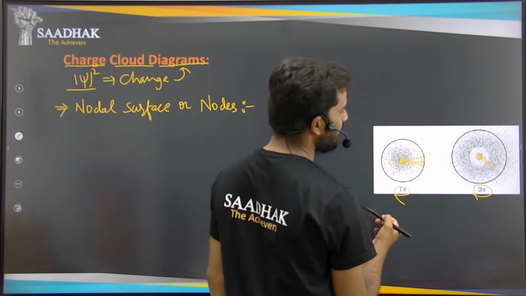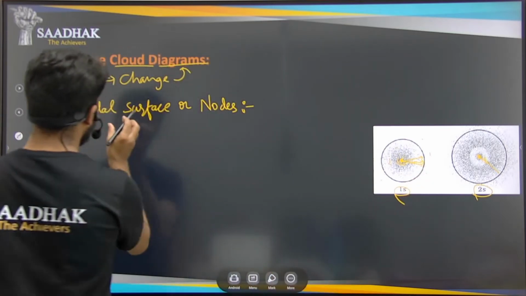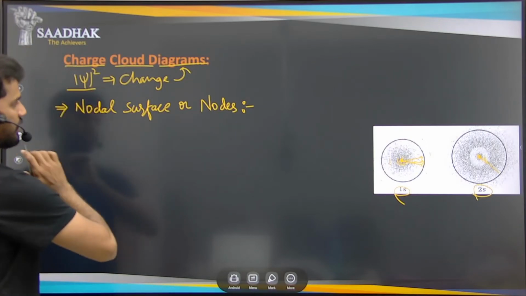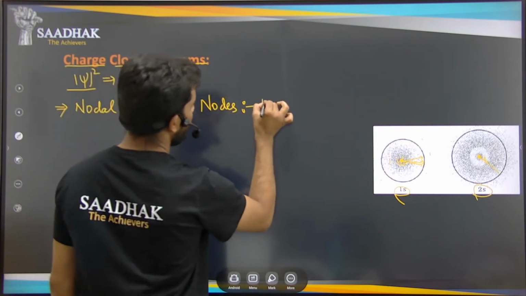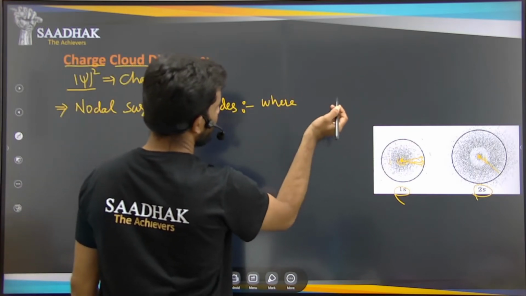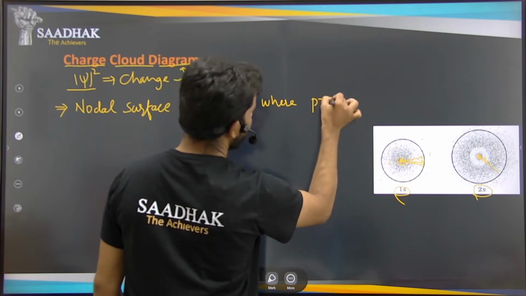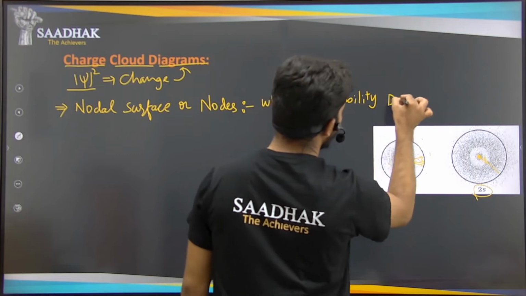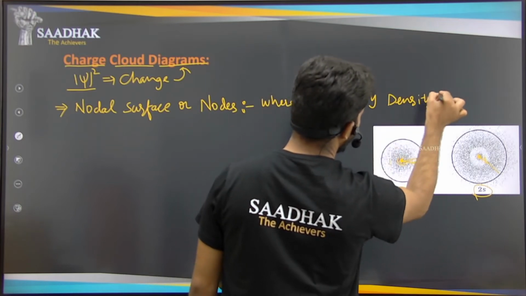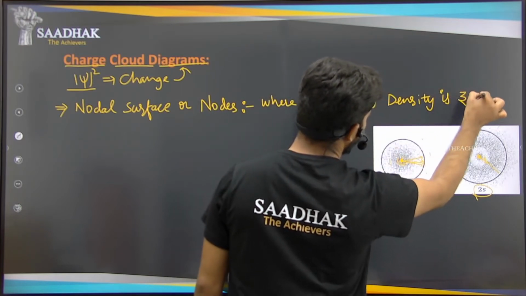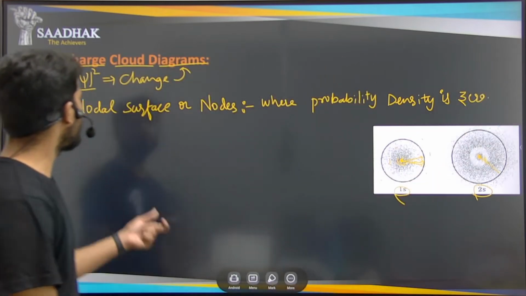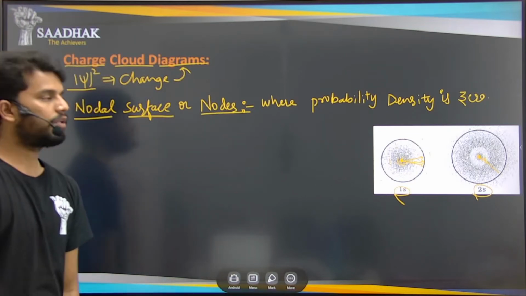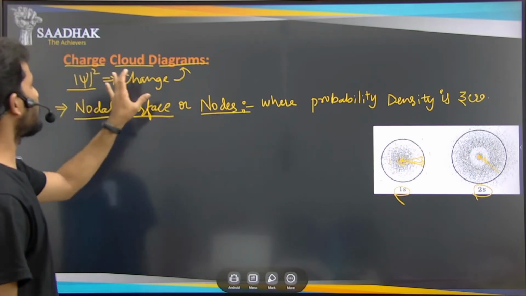Wherever the square of the psi function is 0, where the probability density is 0, that is nothing but the nodal surfaces or the nodes here. Okay, so this is about the charge cloud diagram.